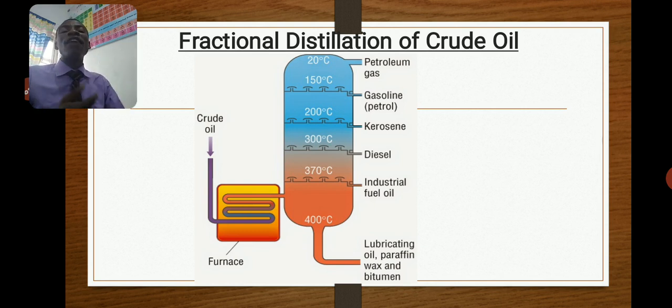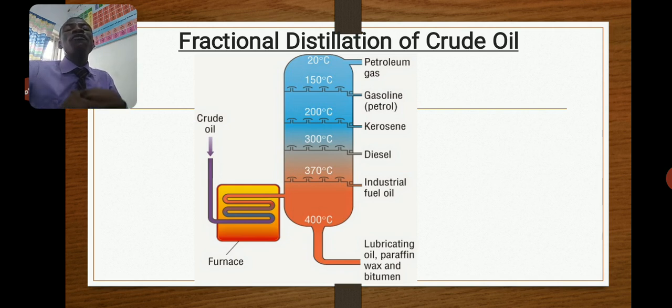Some of these hydrocarbons are short, some are medium, and some are very long and very large. So the shorter the hydrocarbon, the lower their boiling point. Because petroleum is a mixture of various hydrocarbons, you can separate this mixture into classes. You can group them by how large the hydrocarbon is.